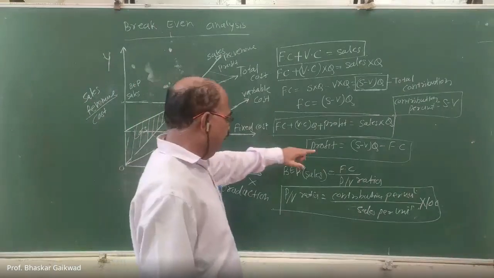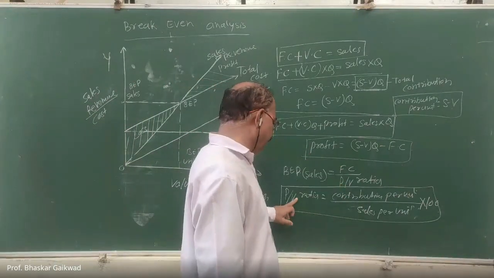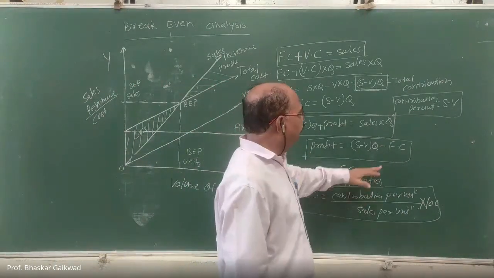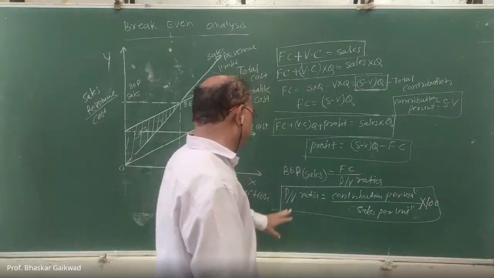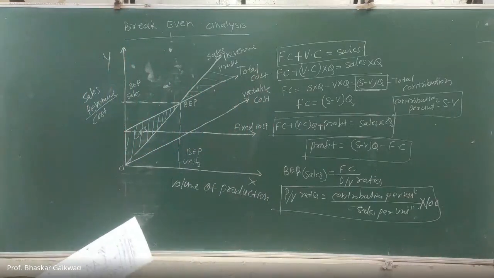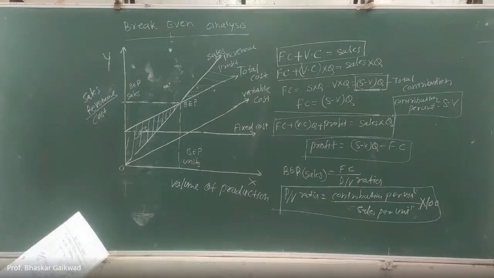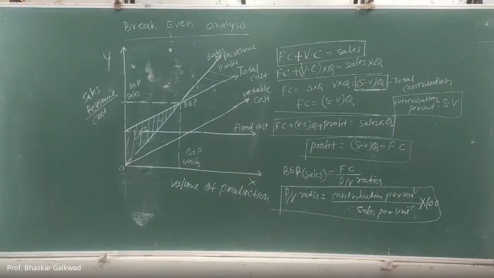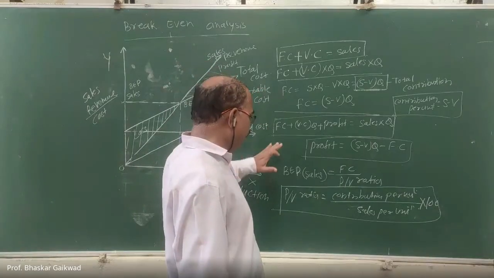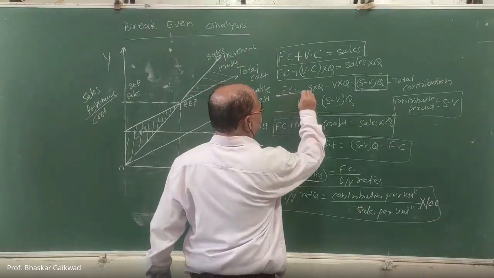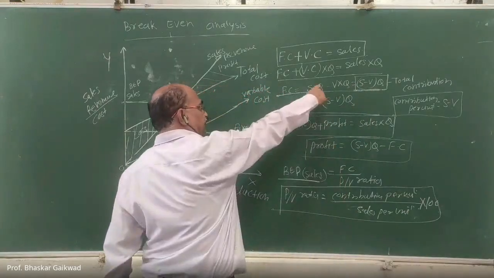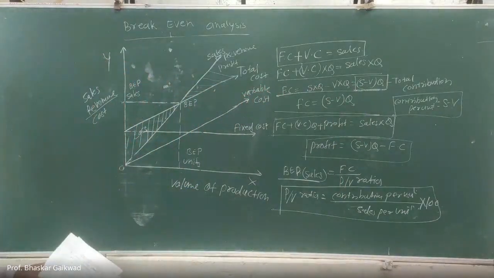How to calculate? Fixed cost divided by PV ratio. PV ratio is contribution per unit divided by sales per unit into 100. So this is in terms of sales. Now from this equation, two types of break-even points we will get. One from here and one from here. This is related to sales and this is related to quantity because Q is there.